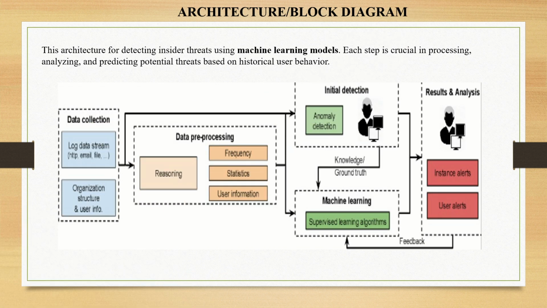And next, the architecture of the insider threat detection. Here we're taking four phases: data collection, data processing, machine learning algorithms, and results. In data collection, we are taking input files and giving them to the data preprocessing phase.